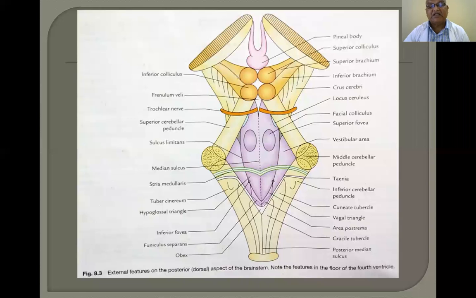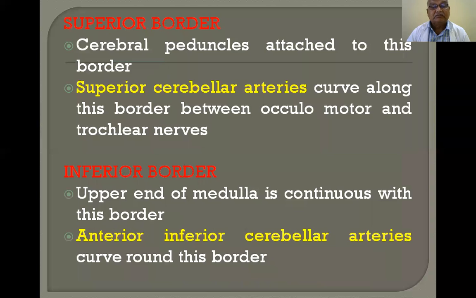This oval elevation is produced because of the rotation of the motor nucleus of the facial nerve around the abducent nucleus. That is called neurobiotaxis.